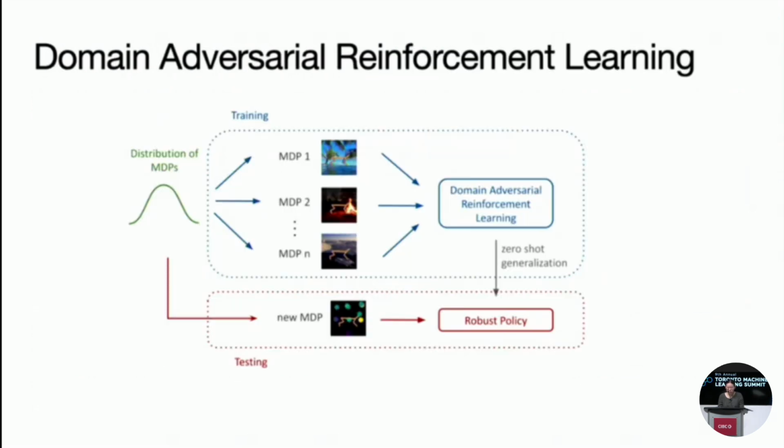One approach to address this is domain adversarial reinforcement learning, which is the setup where we train on a distribution of environments, and at test time, we aim to zero-shot generalize to a new environment. Through domain adversarial RL, we want to learn a robust policy that can generalize to unseen environments. How we did this was through an adversarial learning trick.